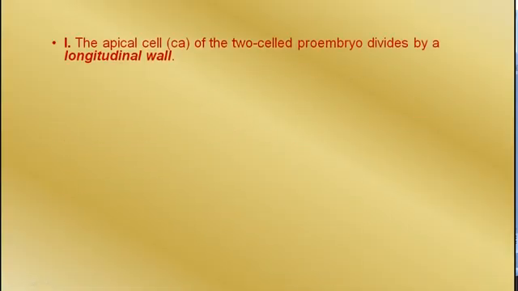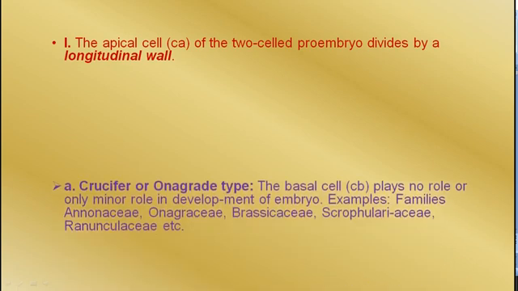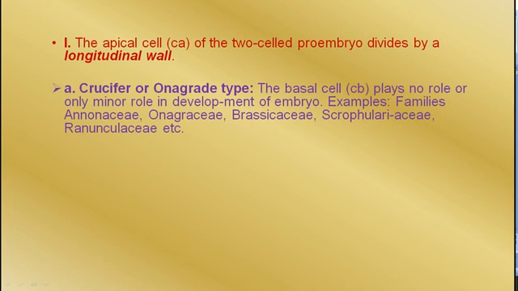Now, in the first case, the apical cell Ca of the two-cell proembryo divides by a longitudinal wall and forms the crucifer or onagrad type. The basal cell Cb plays no role or only a minor role in the development of the embryo. Examples: Annonaceae, Onagraceae, Brassicaceae, Scrophulariaceae and Ranunculaceae, etc.